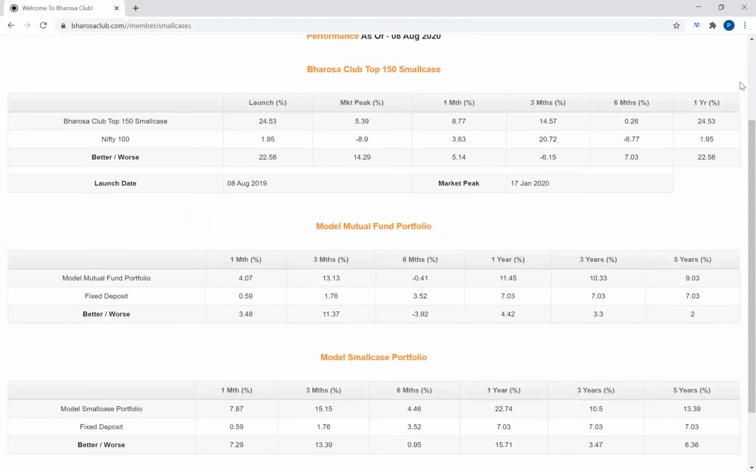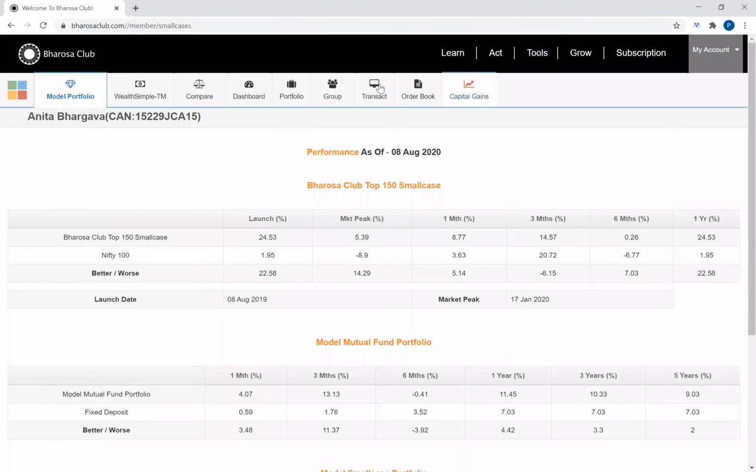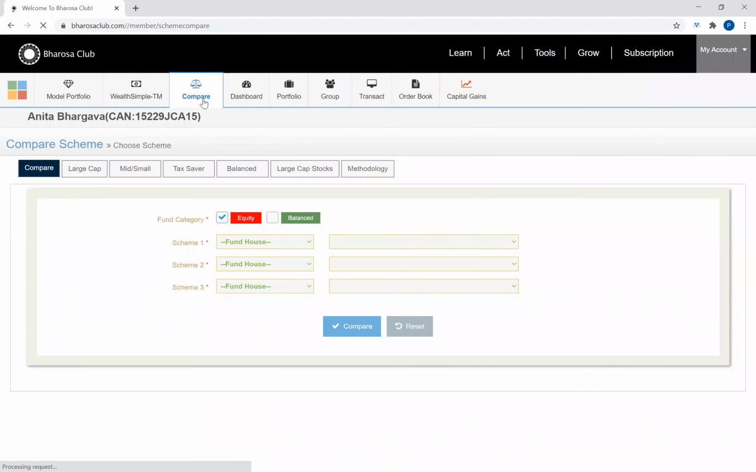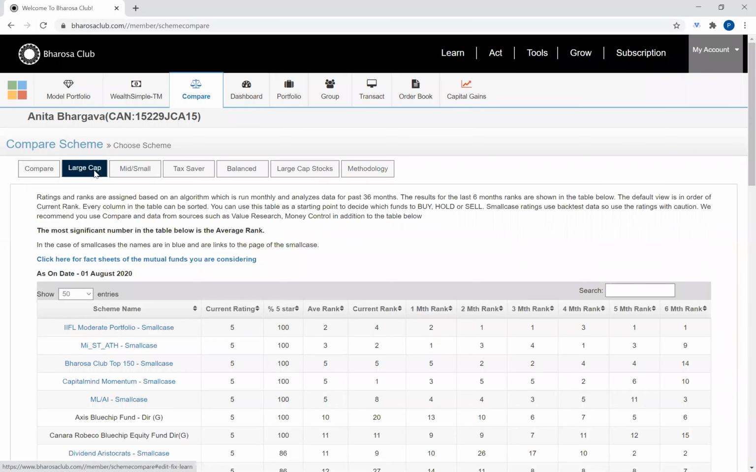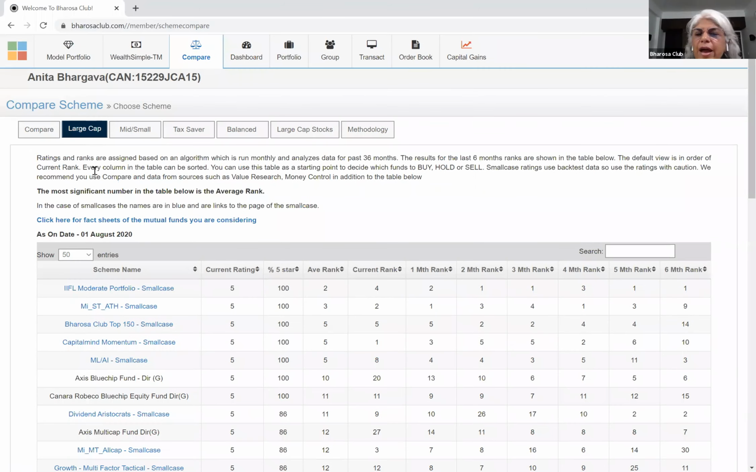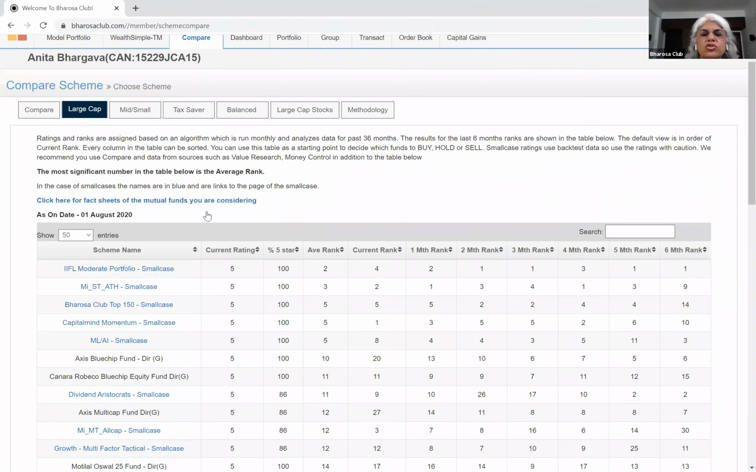Okay. The next question is, what are arrows on top of columns in compare? Why are all MF, Axis MF? And related to that question also is that the MF portfolio comprises funds from one fund house, Axis MF. Is this not a concentrated risk? I'm not sure what the arrows are. The arrows are ascending, descending, maybe?